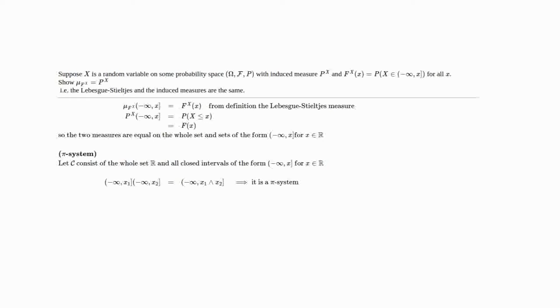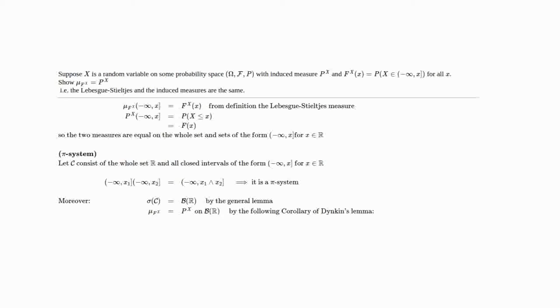But if you took minus infinity up to x1 and intersected it with minus infinity up to x2, you get minus infinity up to the minimum of x1 and x2, which is still in that set. So we see it's a pi system. The other thing to note about this pi system is the sigma algebra generated by this pi system is the Borels. Well, this comes from the general lemma in the notes.